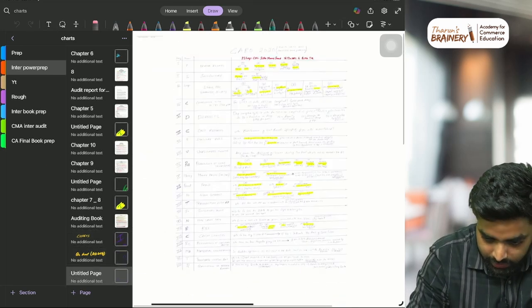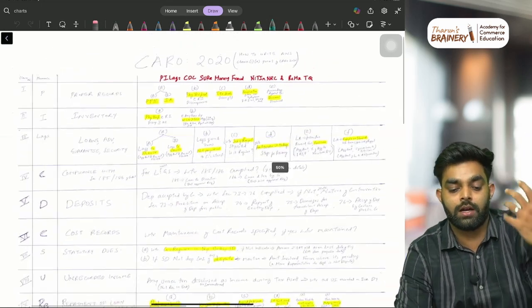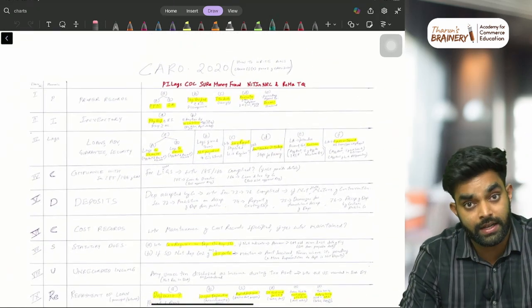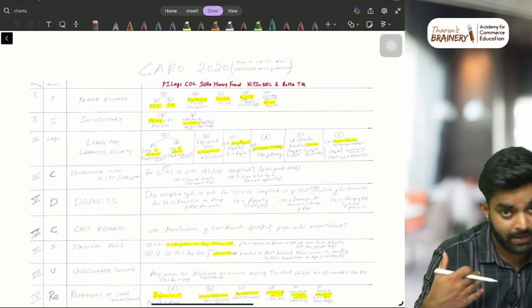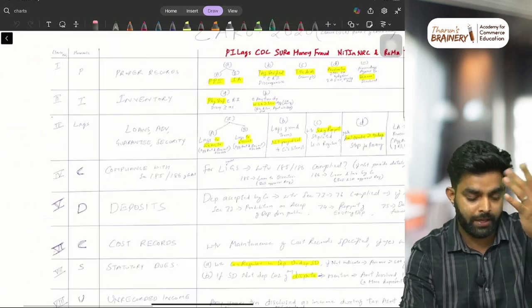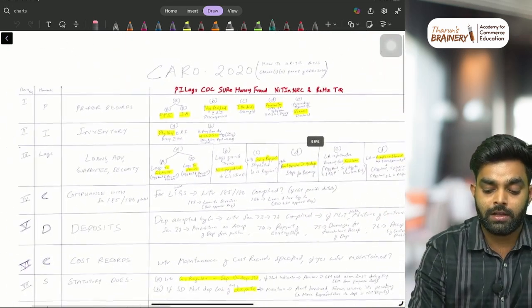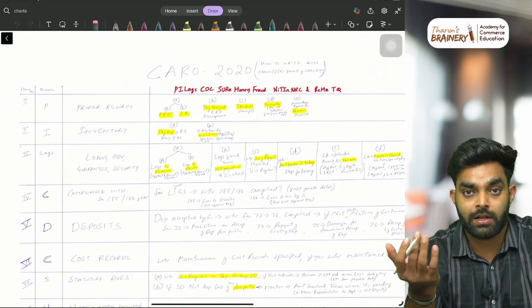Where is it? Yeah, look at this. This is what I call the CARO chart that I used to study in Inter final. I created this myself. I'm not explaining everything in CARO because we don't have time. You do it yourself. But just to remember the CARO clause numbers, you have to remember the CARO clause numbers.